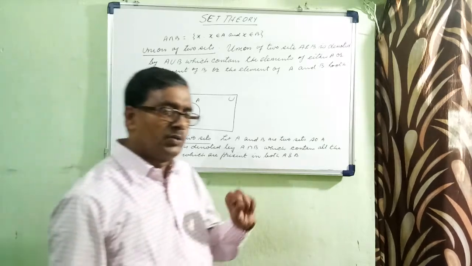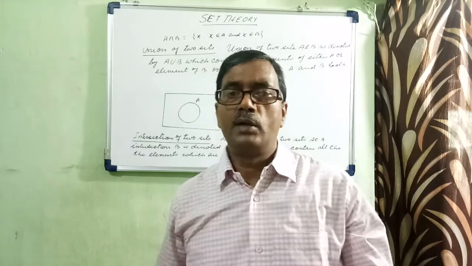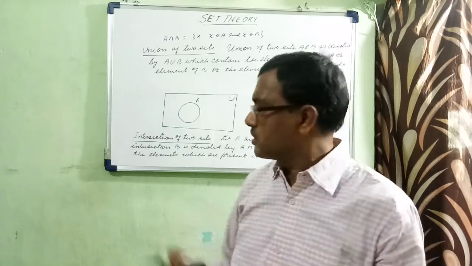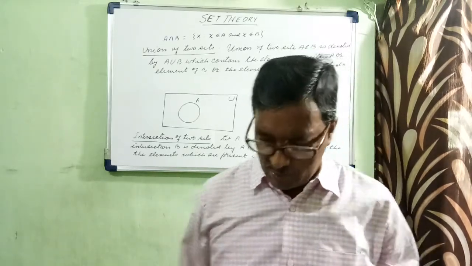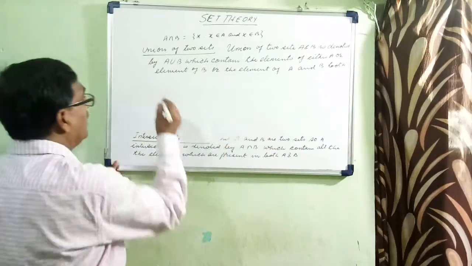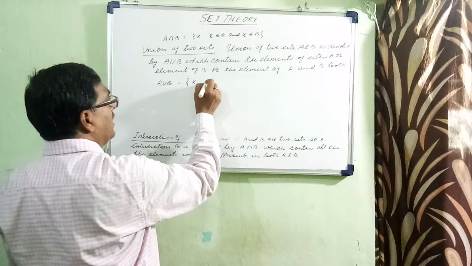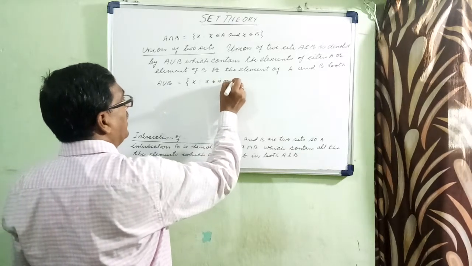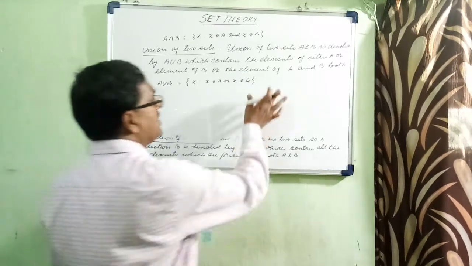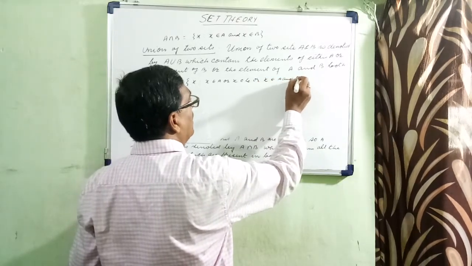Means those elements which are in A, those which are in B, and those which are in both A and B, we have to take. We can understand these two concepts with a simple example. Now, this is denoted by A union B is equal to {x such that x belongs to A or x belongs to B, or x belongs to A and B both}.